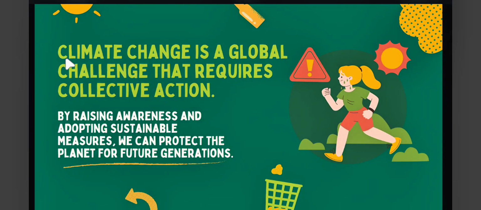So, in conclusion, climate change is a global challenge that requires collective action. By raising awareness and adopting sustainable measures, we can protect the planet for future generations.